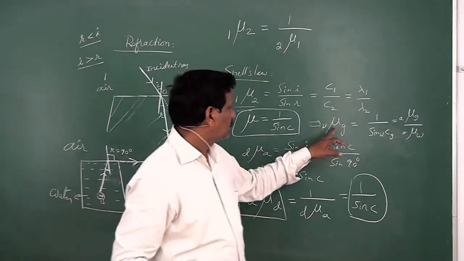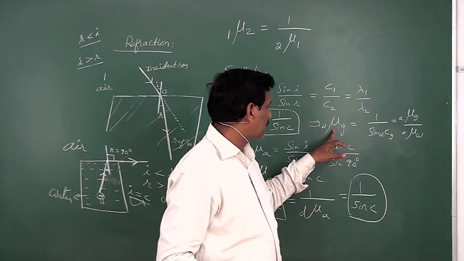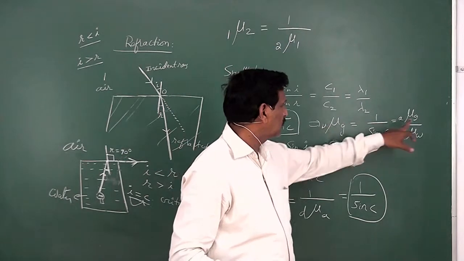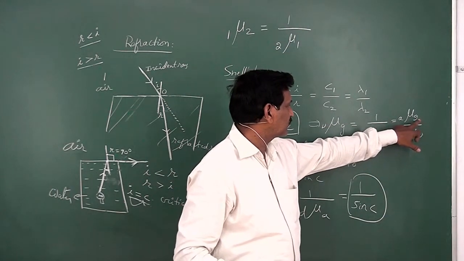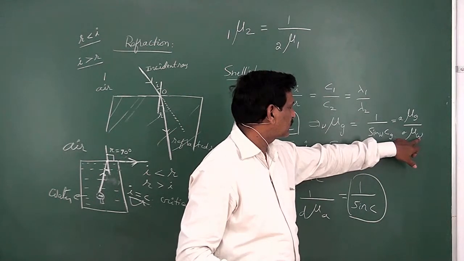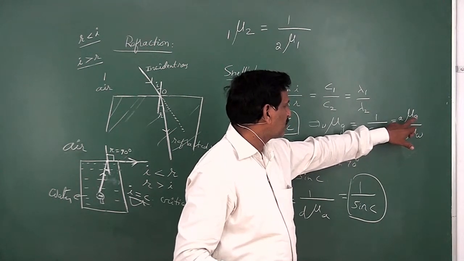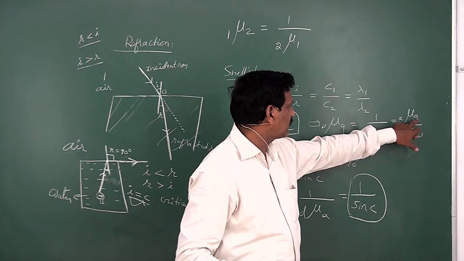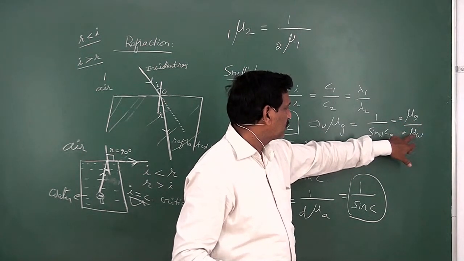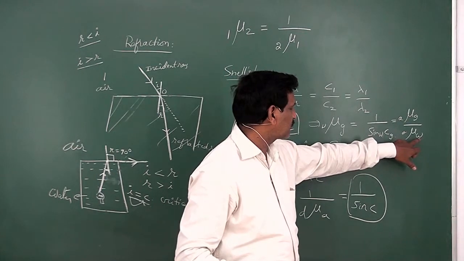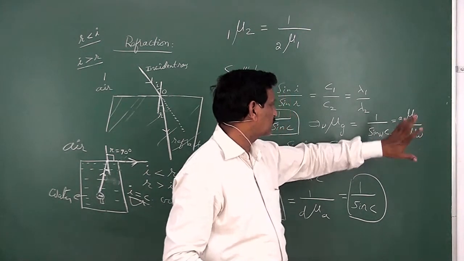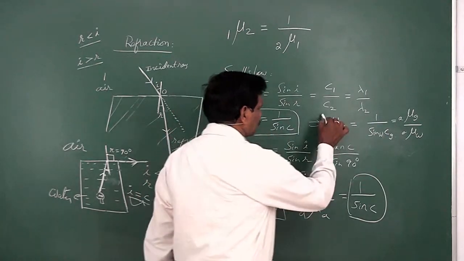So instead of the relative refractive index, you can write the refractive index of glass with respect to water as equal to the absolute refractive index of glass divided by the absolute refractive index of water. Absolute means the refractive index of glass with respect to air. Similarly, the absolute refractive index of water means the refractive index of water with respect to air. So this is the relation.